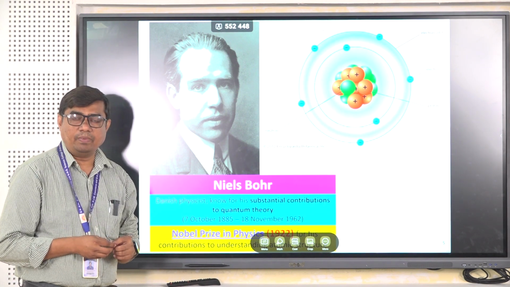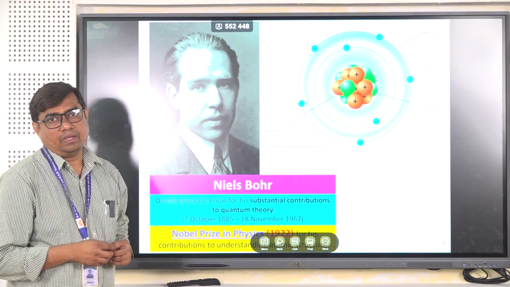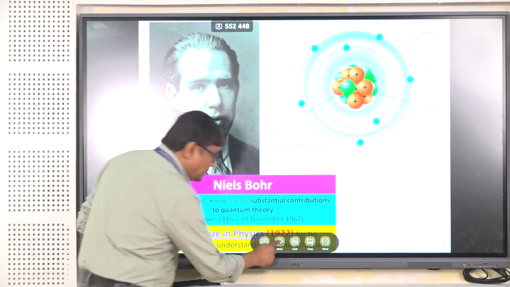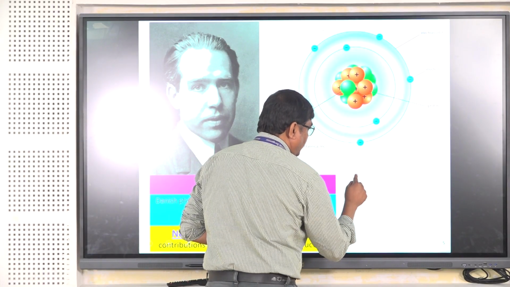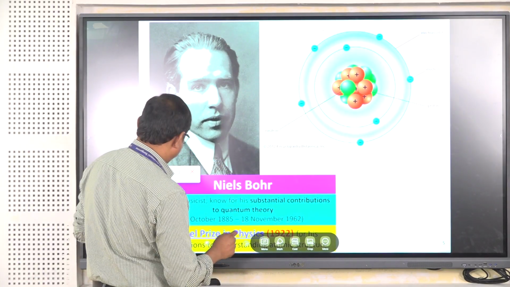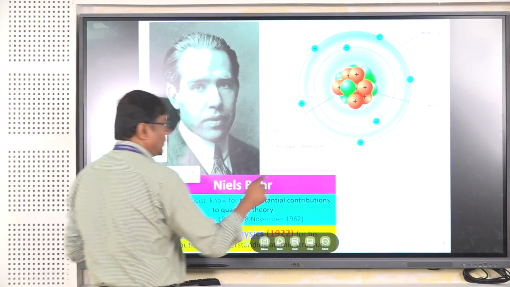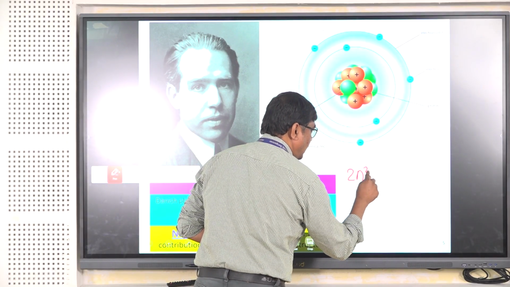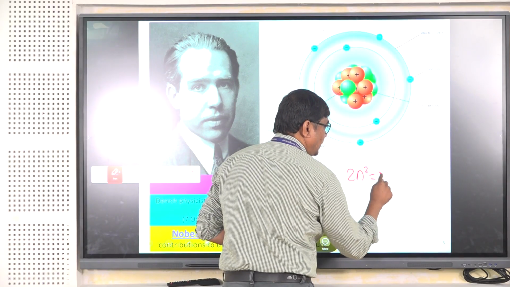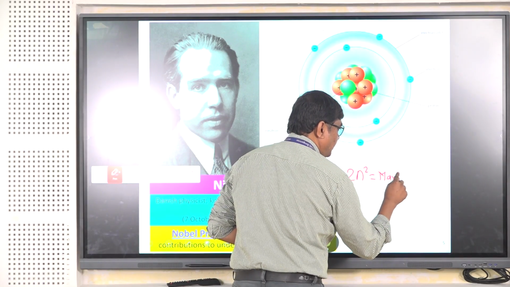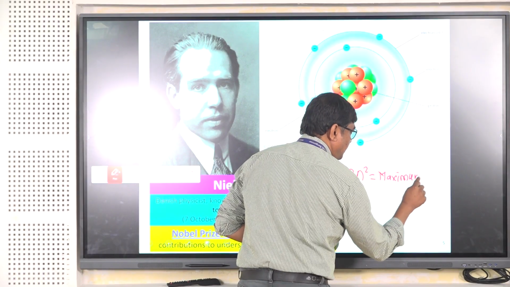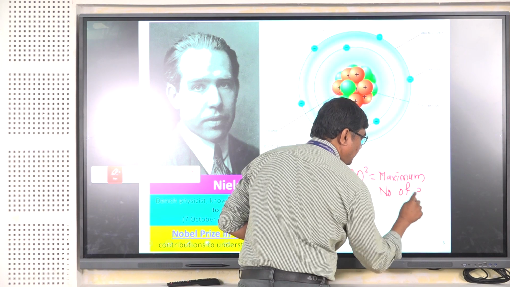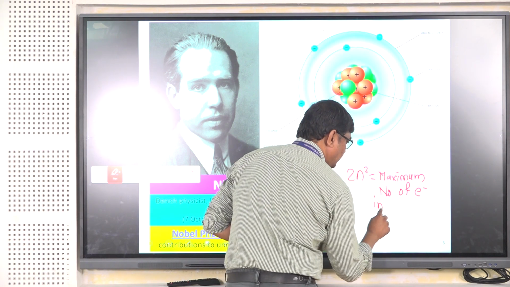With the formula 2n square, we get the maximum number of electrons in any shell.